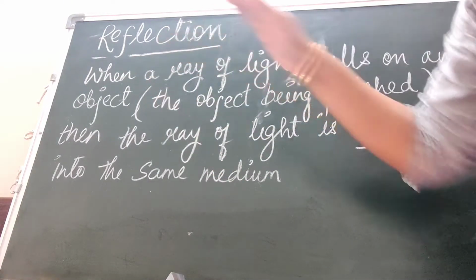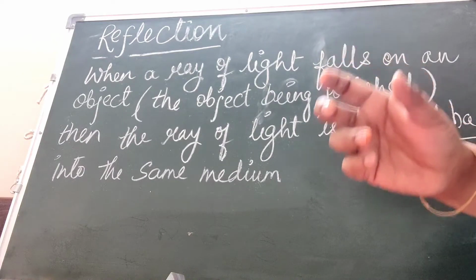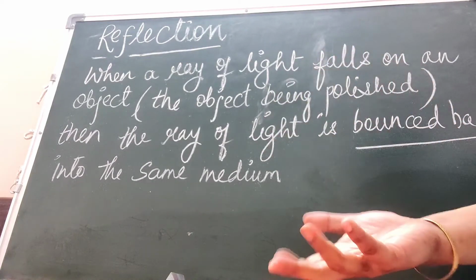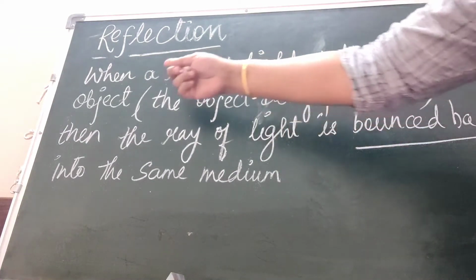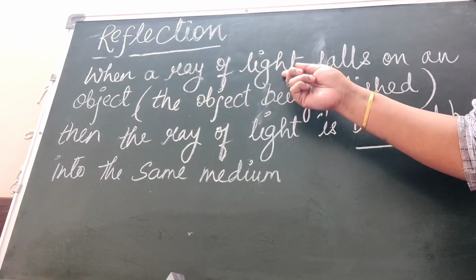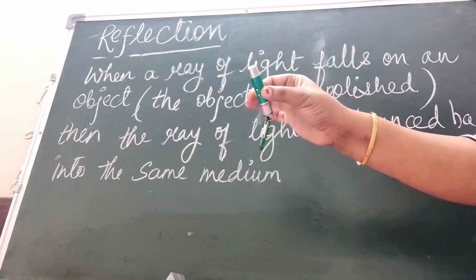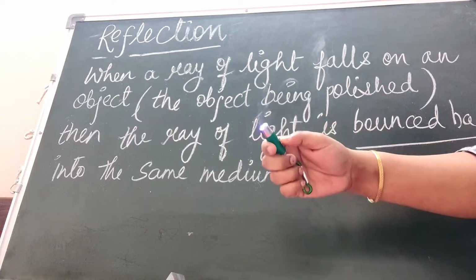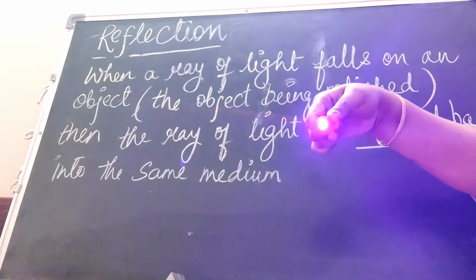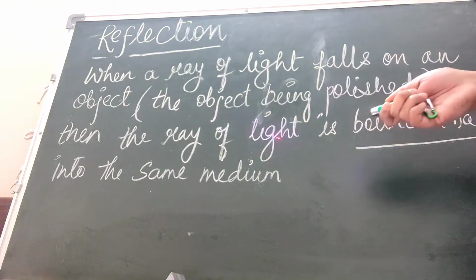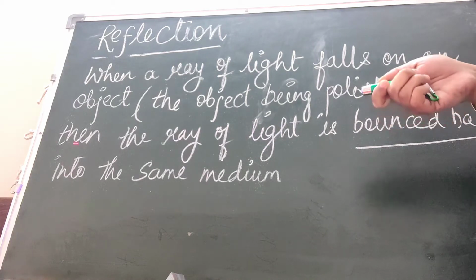So, what is the important thing that we have to understand? What is reflection? Reflection is when a ray of light, you can see a laser light here, and as I have pressed, you can see the red light falling on it, right? The red spot.